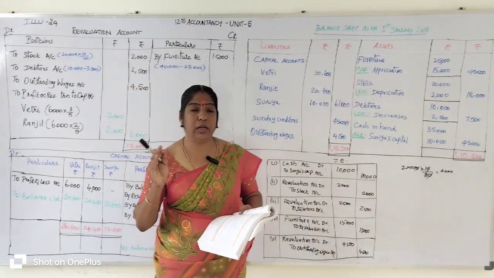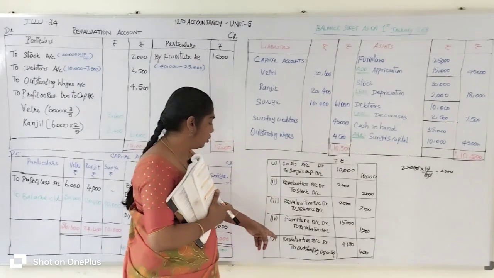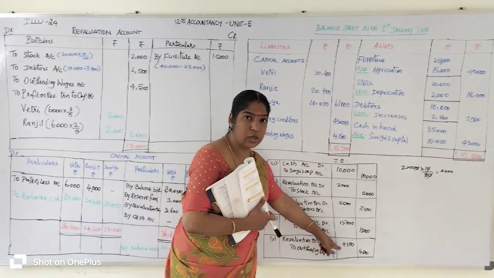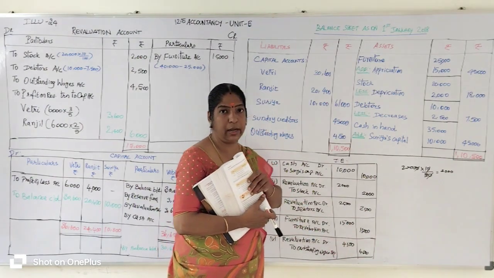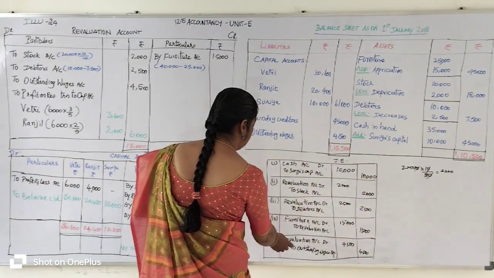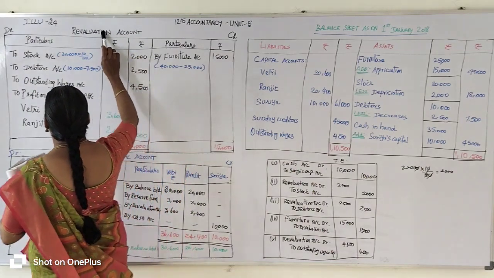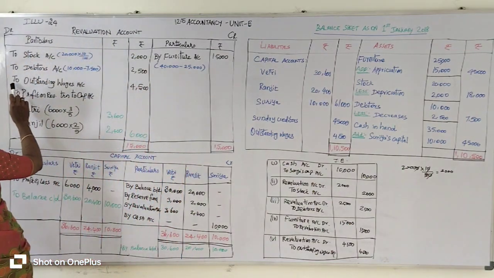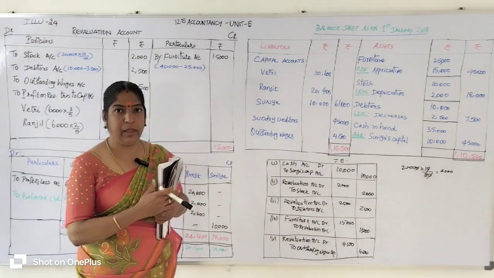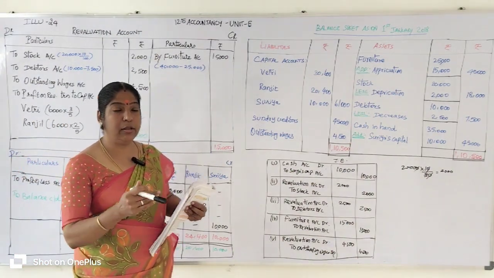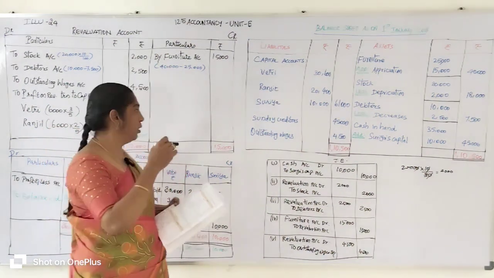If the liability account increases, the revaluation account is to be debited. So, revaluation account debit to outstanding wages account, 4,500. Where is the revaluation account? It is on the debit side. So you go to the debit side of the revaluation account and enter the opposite account, that is, outstanding wages account, 4,500 rupees. Okay. So we entered all the adjustments related to the revaluation account.